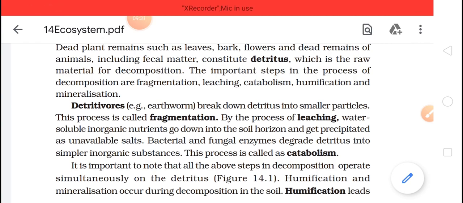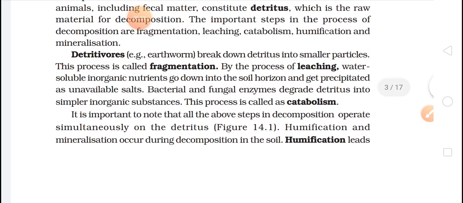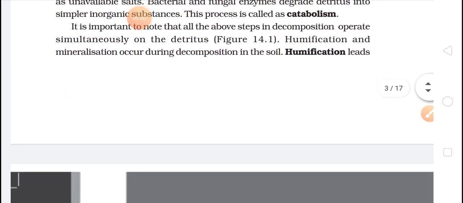Now come to the fourth one. It is important to note that all the above steps in decomposition operate simultaneously on the detritus. Humification and mineralization occur during decomposition in the soil. Okay, now humification. What is this humification?